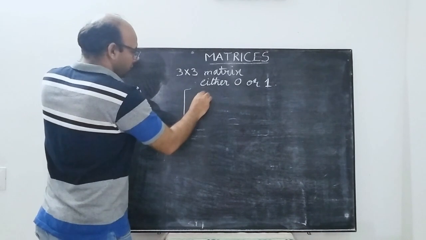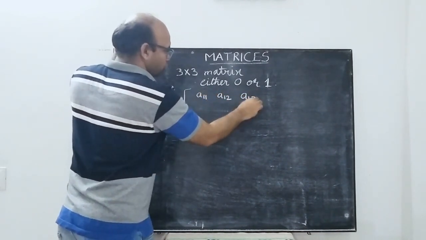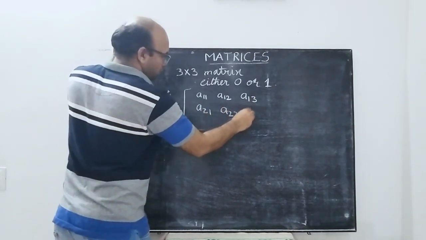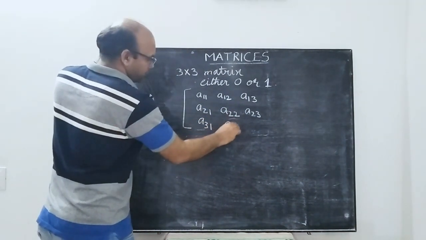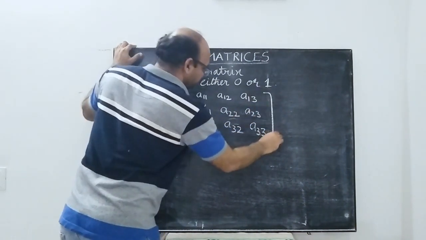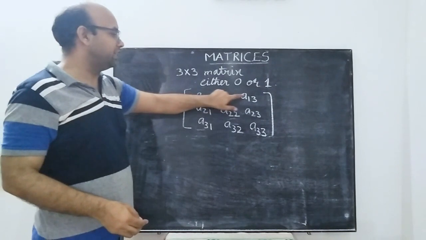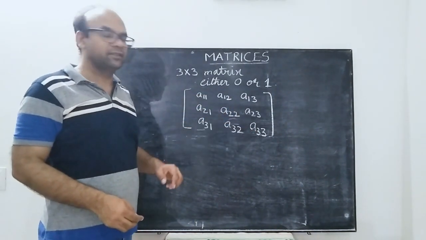That is, we want to construct a matrix of this form: A11, A12, A13, A21, A22, A23, A31, A32, A33. So what we see is we have to fill each of these 9 entries.